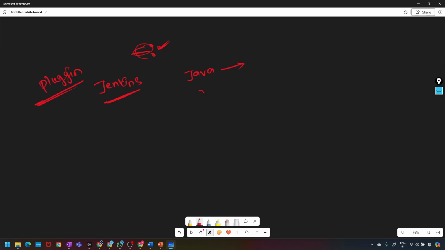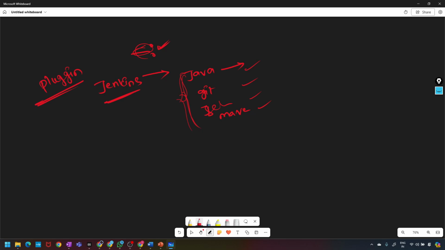If you search Git, you will get the Git plugin. Selenium, you will get Selenium. Maven, you will get Maven. Jenkins itself is integrated with all the software. We have thousands of plugins in Jenkins, maybe more. We should download them and we can use those plugins.